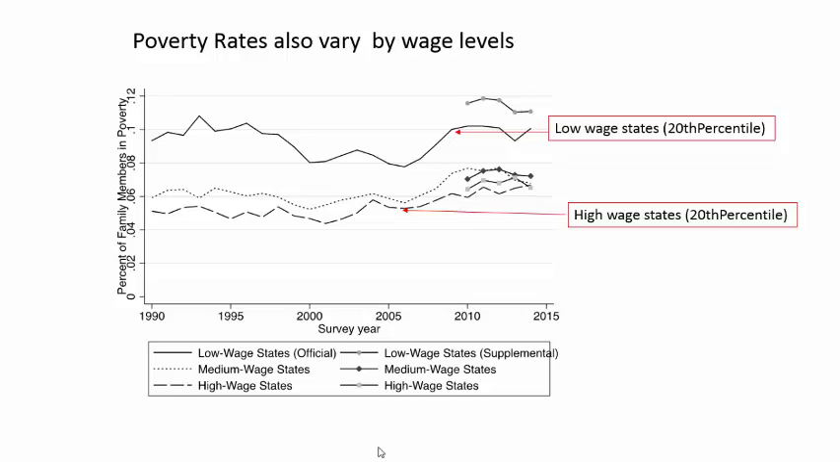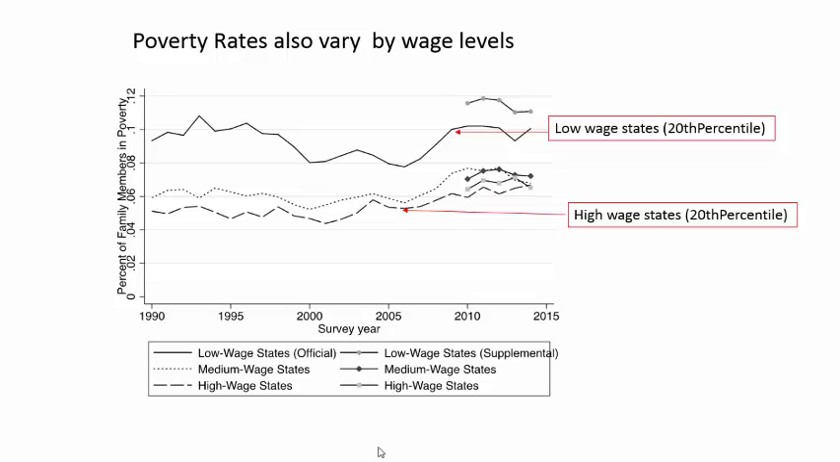The story here is clear. The level of wages in a state is related to the state poverty rate. The lowest wage states have consistently higher poverty rates than states where the lowest earners earn higher wages. This raises an interesting point that requires us to return to the supplemental poverty measure.